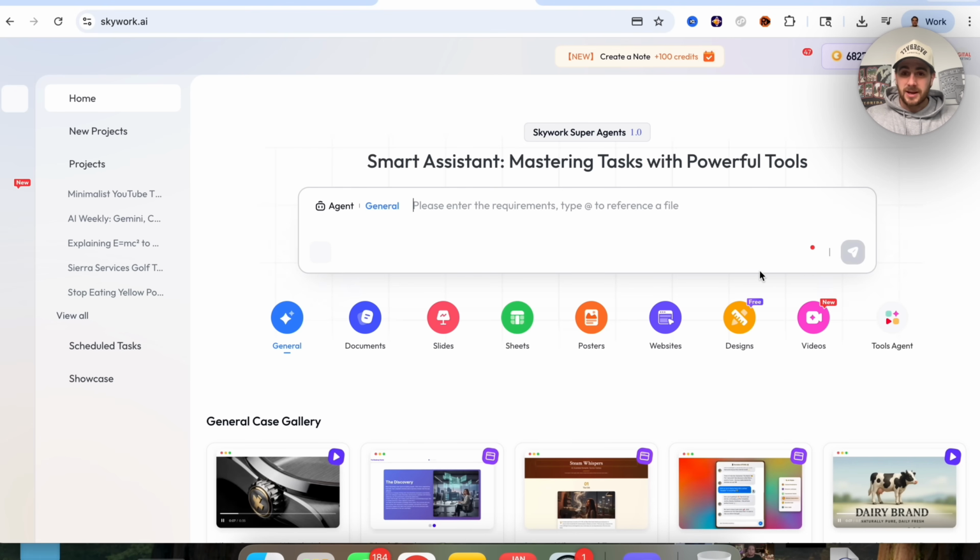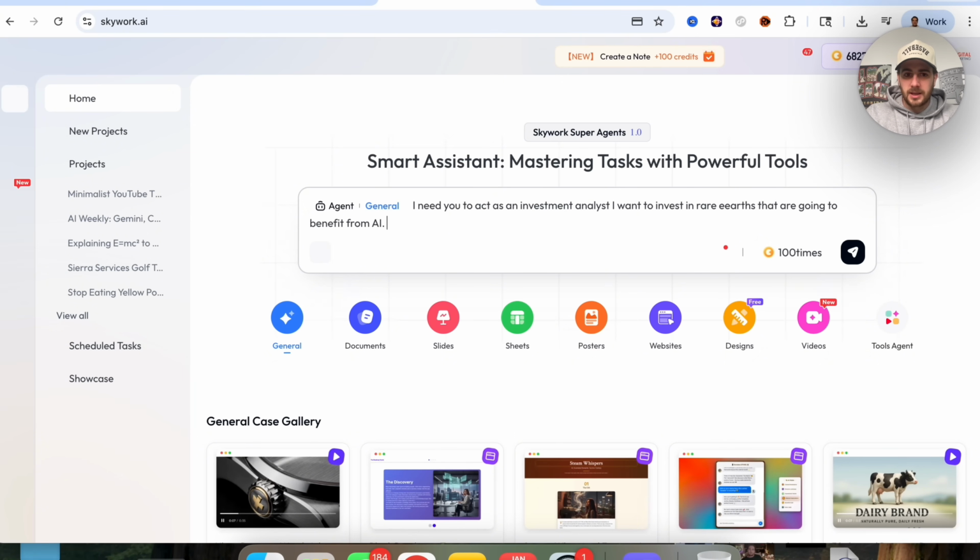Now, the next use case that I want to use this for is going to be completely different than everything else that I've already shown you. I am going to ask this to do some research for me. I've been seeing a ton of stuff about how rare earth metals are becoming more and more popular, and they're really good investments because of AI. If you spend any time on X or Twitter, you're probably seeing the same exact thing. So I'm going to come over here and say, I need you to act as an investment analyst. I want to invest in rare earths that are going to benefit from AI.